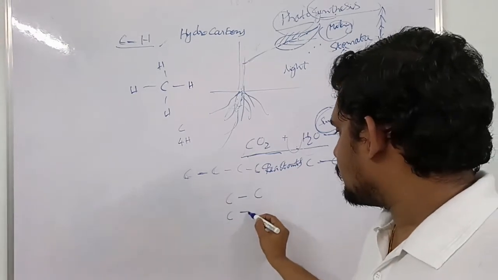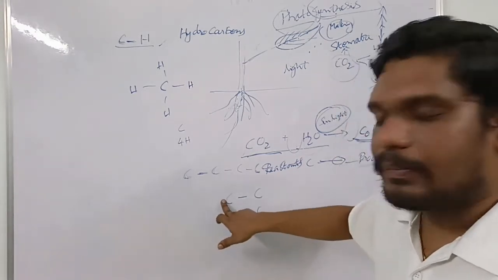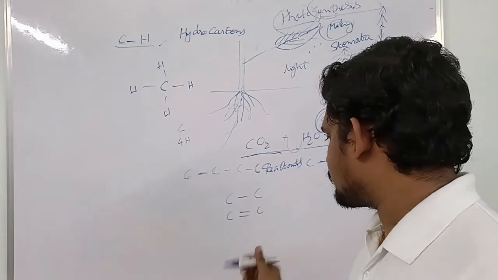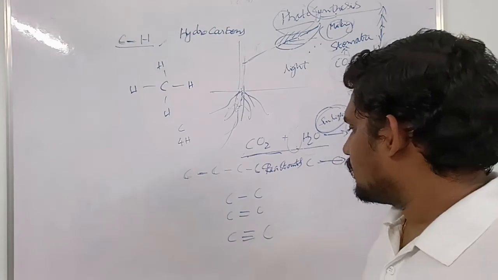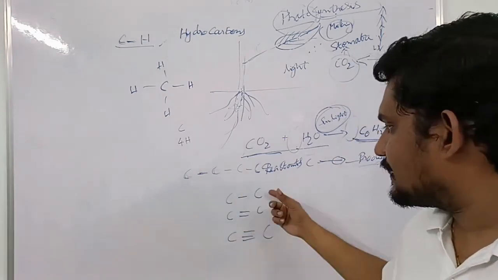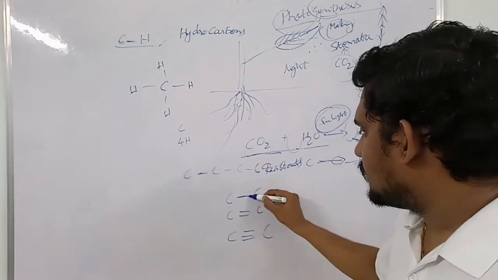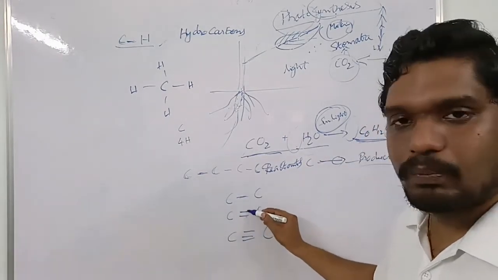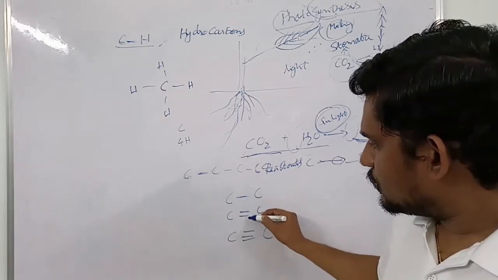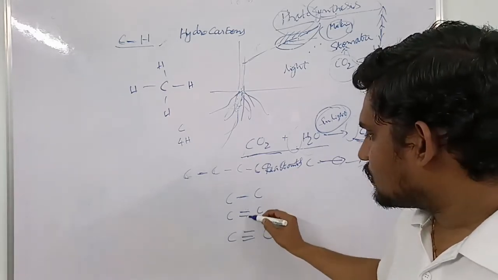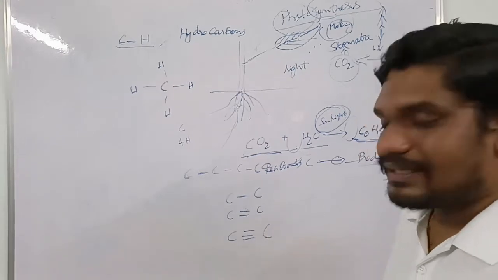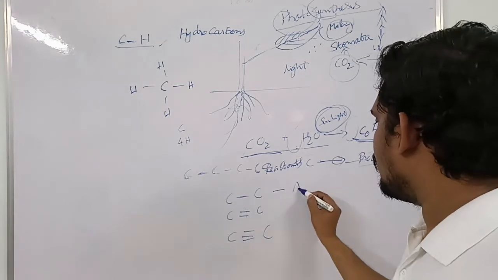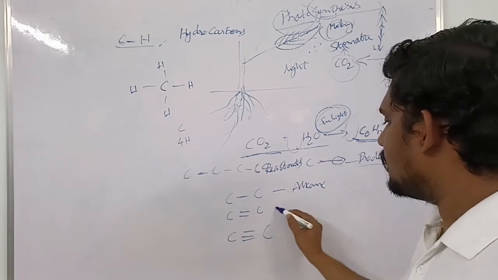So for example, one carbon atom forms a bond with another carbon atom in three different ways. These are the three different ways one carbon atom forms a bond with another carbon atom. So this is a single bond. Here there are two bonds, you can see two bonds, right? So this is called a double bond. That means these are called in a different manner. These are triple bonds. We name them alkanes.